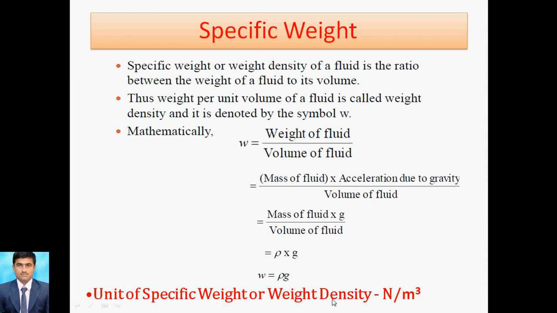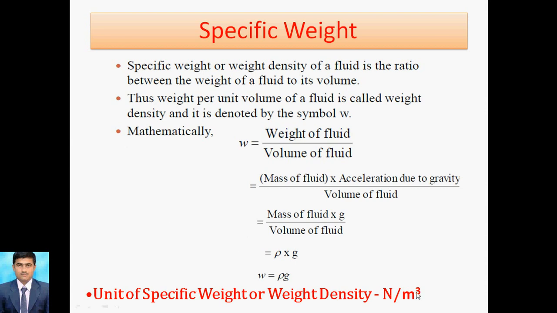The unit is Newton per meter cube. So what is the basic difference between density and specific weight? Only the unit. For density we take kg per meter cube, and for specific weight we take Newton per meter cube. Density is expressed in terms of mass, but in the case of specific weight we have to mention the weight.